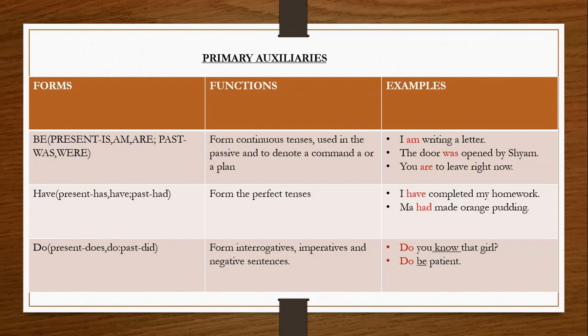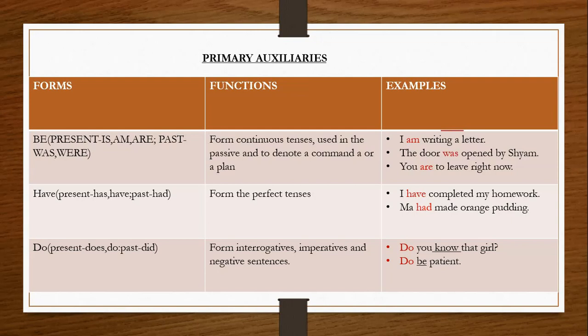Now next, it is also used in the passive form. These forms of be are used in passive form. The door was opened by Shyam. The active voice would have been Shyam opened the door. When we transform the sentence into passive voice, the door, that is the object, becomes the subject. The door was, and you can see the use of this helping verb was over here. Was plus V3 of open, that is opened.